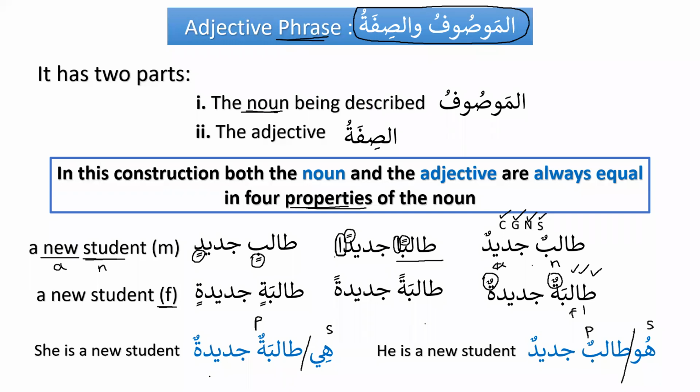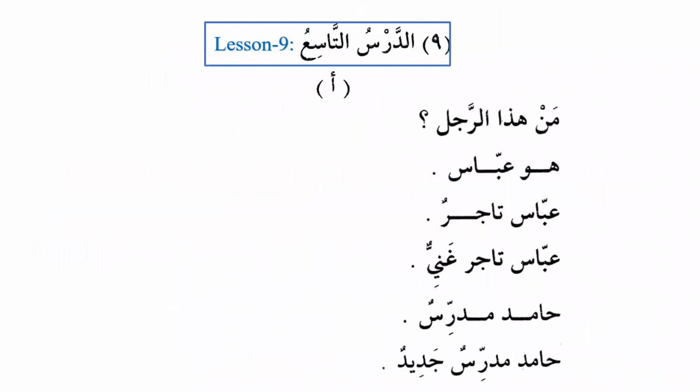Is this clear? This is one of the most frequently used phrases in the Quran. Very common, it's used a lot. Today, inshallah, we focus only on indefinite nouns, and inshallah, in part B of the lesson, we will focus on definite nouns. As we can see, talibun jadidun, both of them are indefinite nouns, both of them are an-nakira. Okay, if that's clear, then let's begin with the lesson.